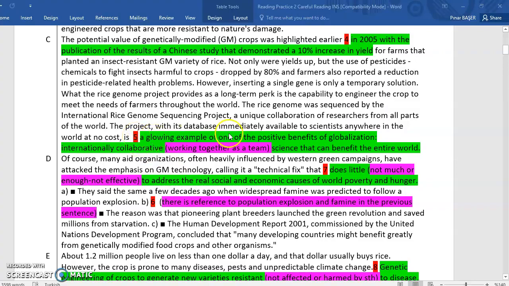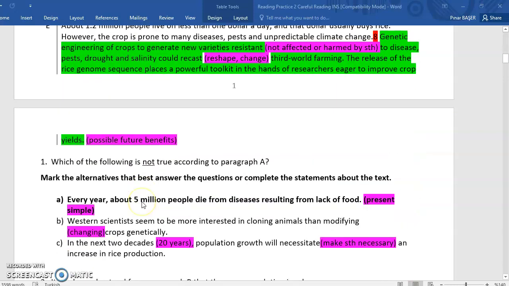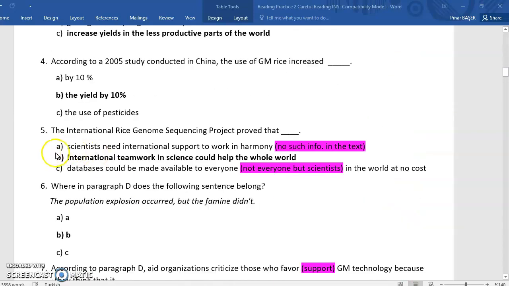Here in the highlighted section, you can see the word collaborative, which means working together as a team, which refers to working in teams, and the fact that it can benefit the entire world. So when you look at question number 5, in option B, you're going to see that international teamwork in science could help the whole world.